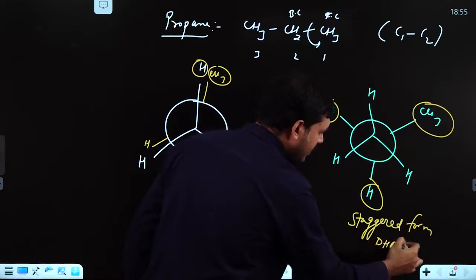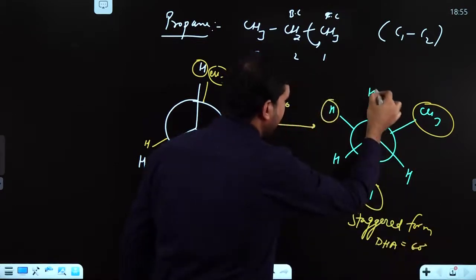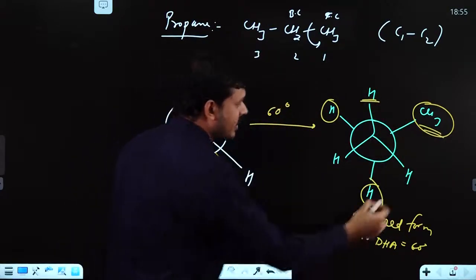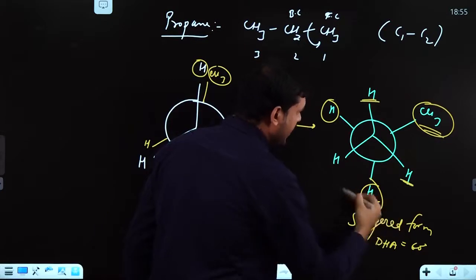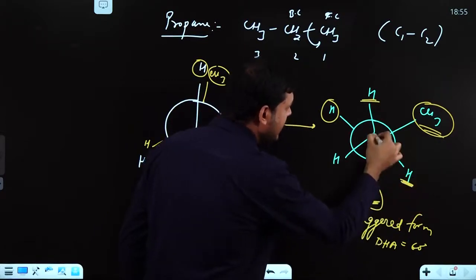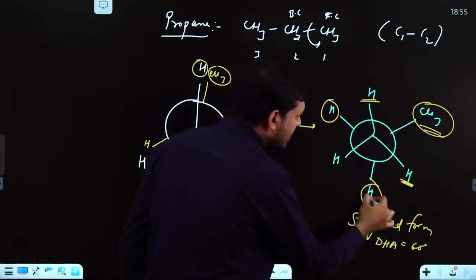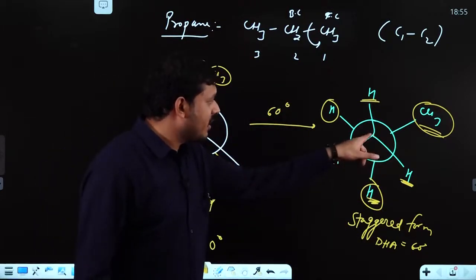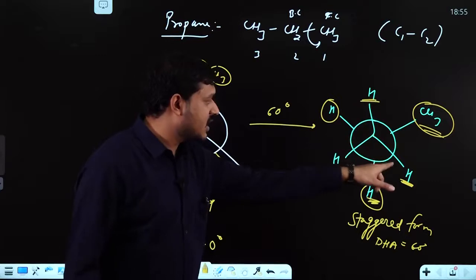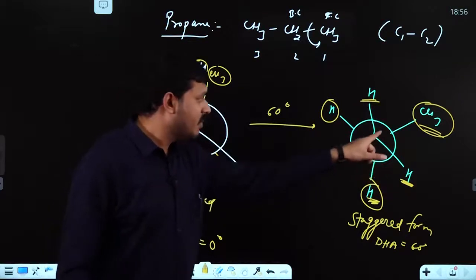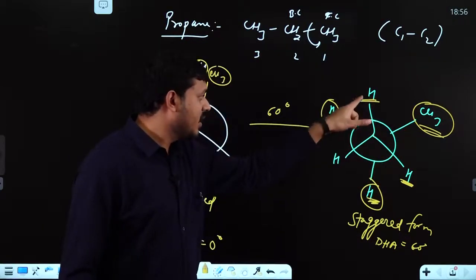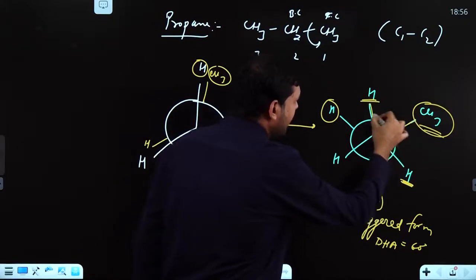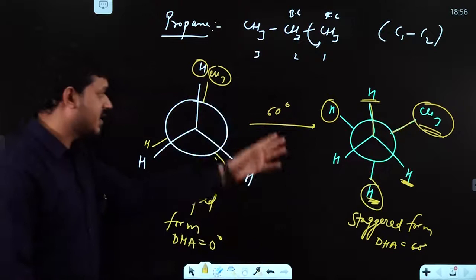The dihedral angle here is 60 degree, between this atom of the front carbon and this atom of the back carbon. I'm not telling the bond angle, which would be between this carbon-hydrogen and that carbon-hydrogen. The dihedral angle is between this bond of the front and this bond of the back, 60 degree.